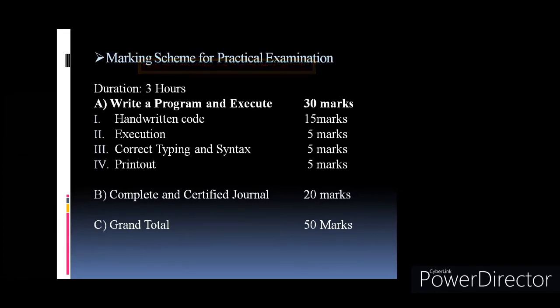Because no one can write an error-free program. Even good programmers forget to write semicolons, commas, single quotes, double quotes. But realizing your mistake and correcting it properly on time is a good sign of a programmer. So first practice all the programs on your own without looking at your journal or book. Try to type the program and make it error free, because even if you're practicing, at the time of the exam there will be small mistakes, small errors.